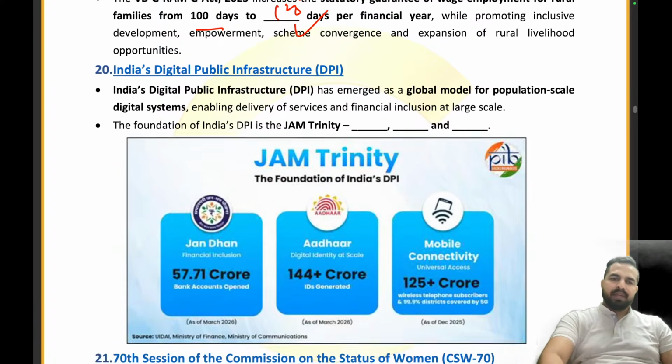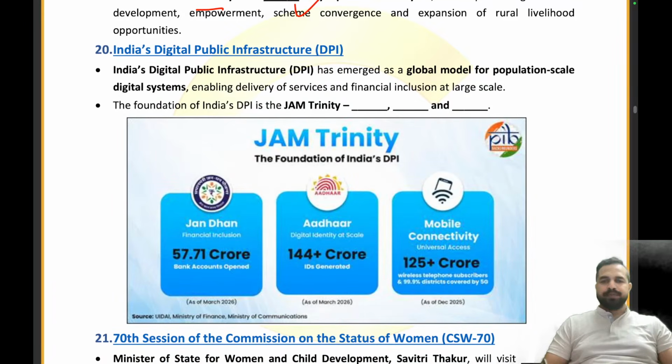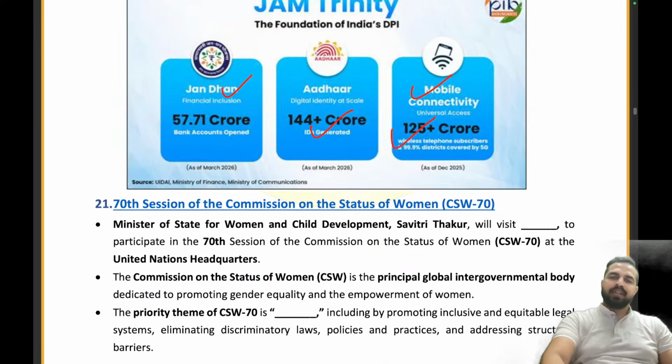Let's start. India's digital public infrastructure is having the Jam Trinity. What is the Jam Trinity? Jan Dhan, Aadhaar and mobile access. Absolutely right. 57.71 crore Jan Dhan accounts created. 144 crore plus people given Aadhaar cards. 125 crore plus mobile connectivity, universal access is being given.